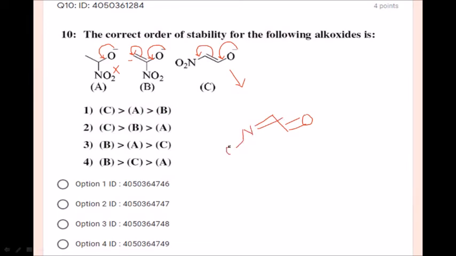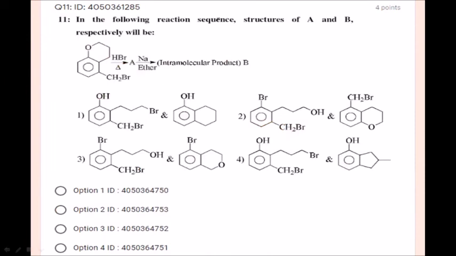O minus, and this is O minus, O minus. So here is plus. So this is highly stable. So C is more stable, followed by B, followed by A. CBA. Option number 2 is the correct option, students. Next, in the following reaction sequence, structures A and B respectively will be.